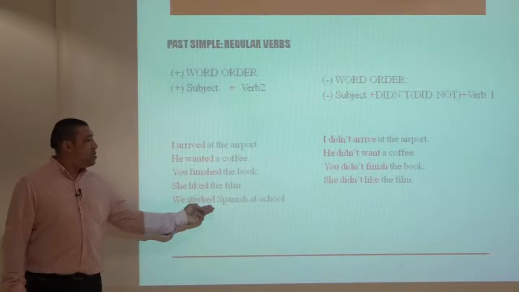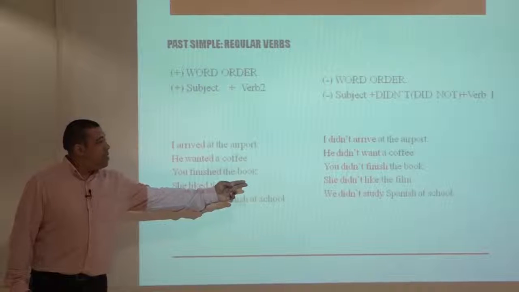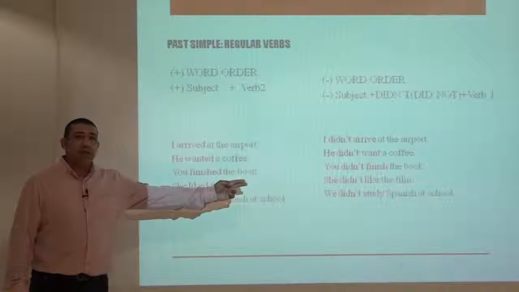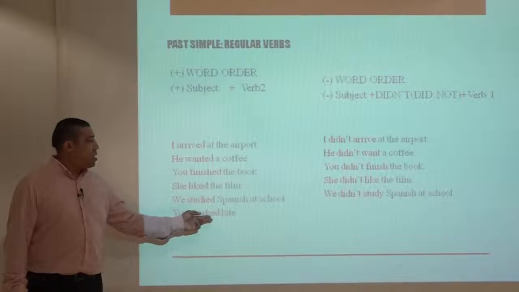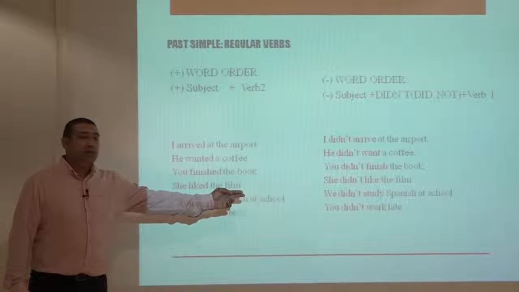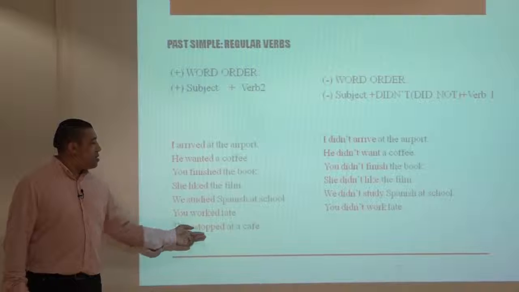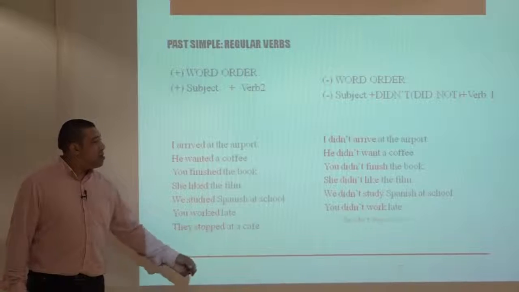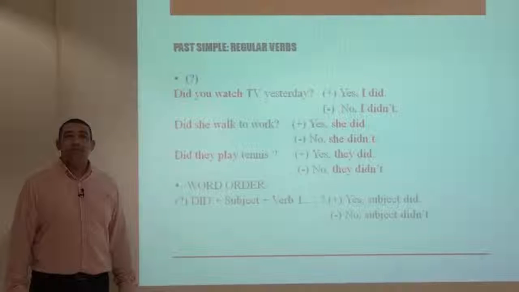We studied Spanish at school. Negative form, we didn't study Spanish at school. You worked late. Negative form, you didn't work late. They stopped at a cafe. They didn't stop at a cafe.